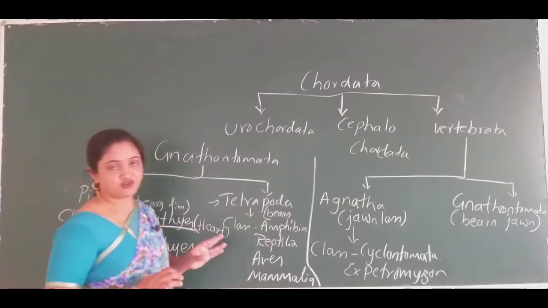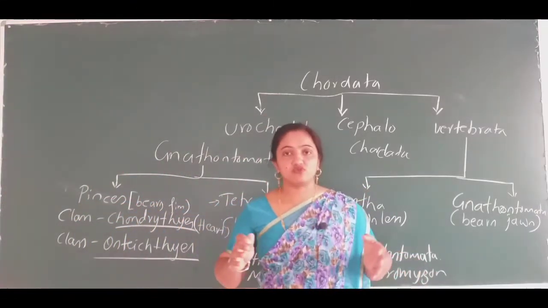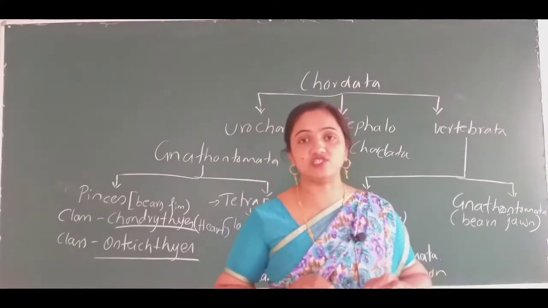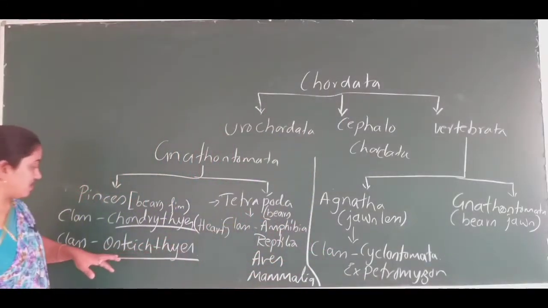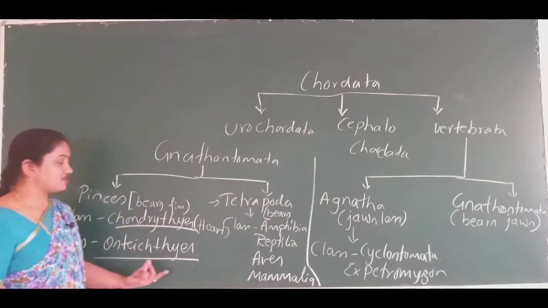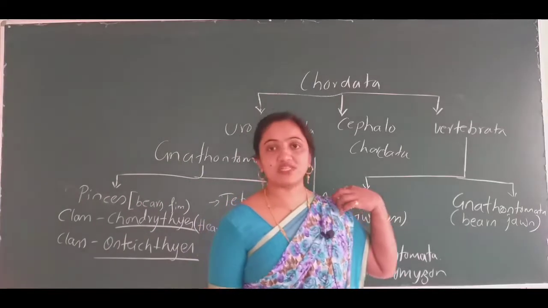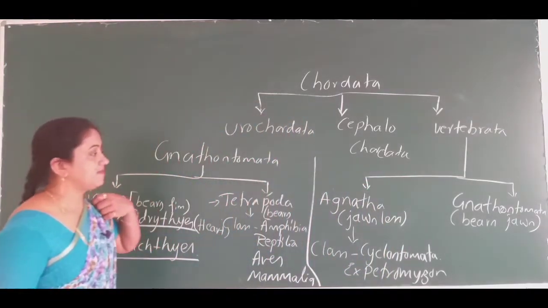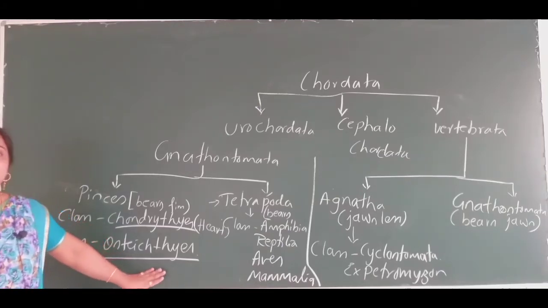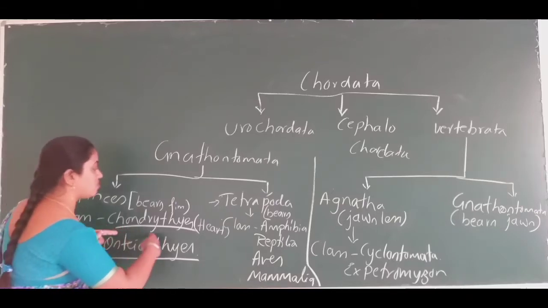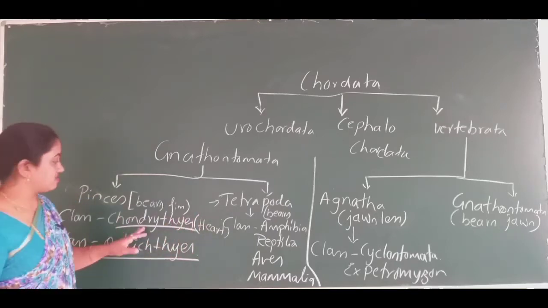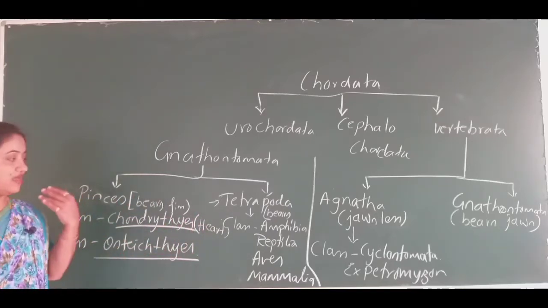Not only the freshwater fishes, but also the fishes we put in the aquarium, like fighting fish or angel fish, all come under the class Osteichthyes. And you might have heard about the flying fish. That flying fish also comes under the class Osteichthyes. What we told about the Chondrichthyes is that it possesses a 2 chamber heart, and the scales are placoid, and like that.